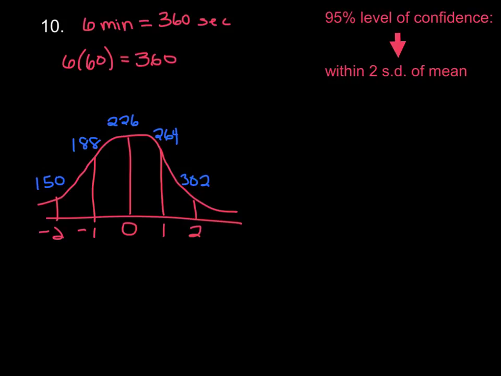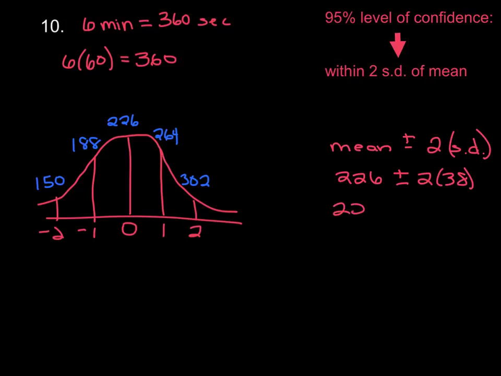The other way you could show your work here, if you didn't want to draw this out, is to say that the interval is going to be equal to the mean plus and minus 2 standard deviations. So the mean is 226. We're going to add to that as well as subtract from that 2 times the standard deviation, which is 38. So it's going to be 226 plus and minus 2 times 38, which is just 76.